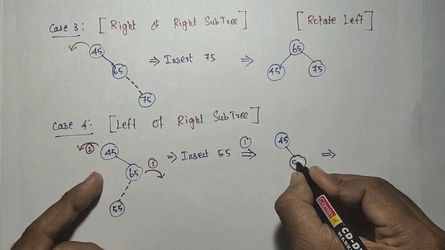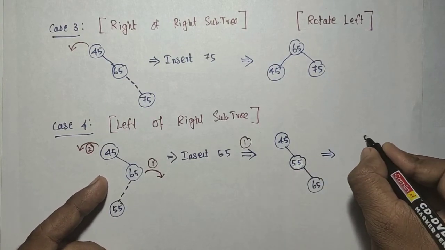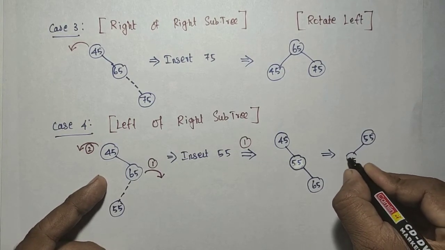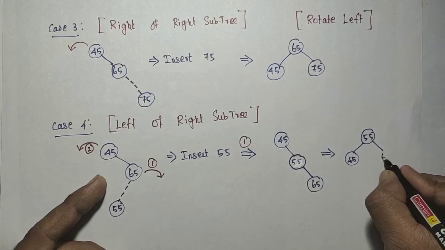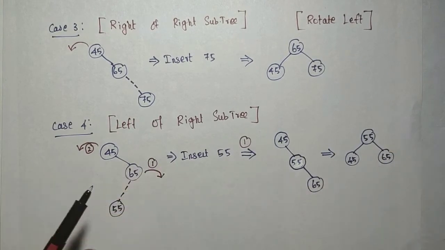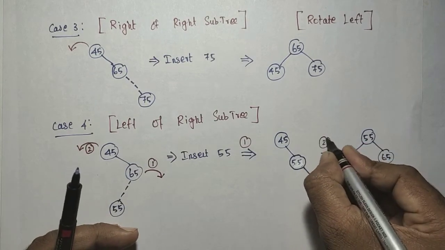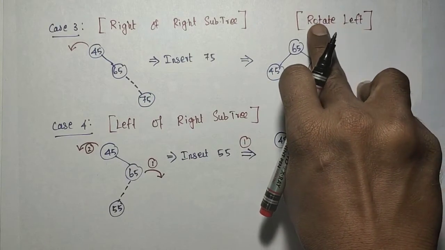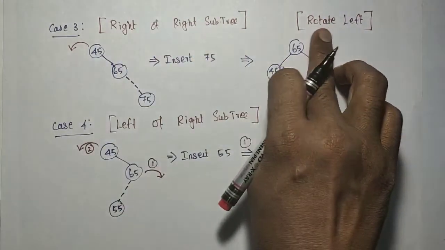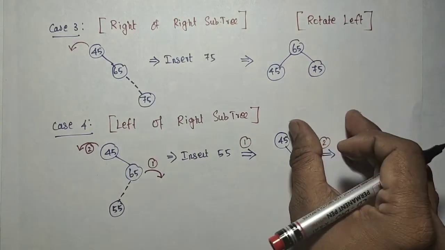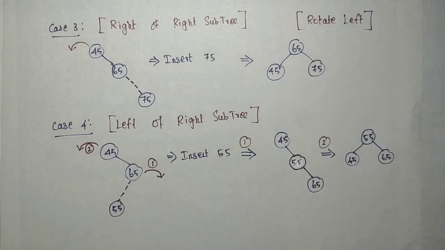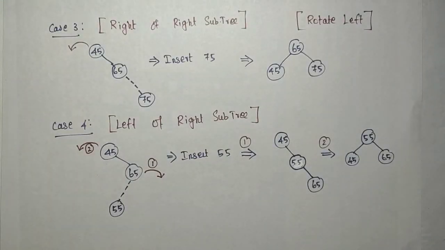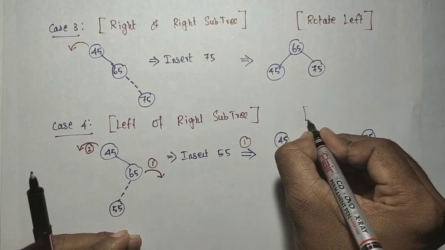The 55 is there. The 55 will become the root, and 45 is the left of that root, and 65 will be the right of the root. So this is after what? The second rotation. So I need the double rotation. Okay, so what are we going to name it? First case is what? Right of right means rotate left. Now what? Left double. Previously what? Right double, like that we have named it.